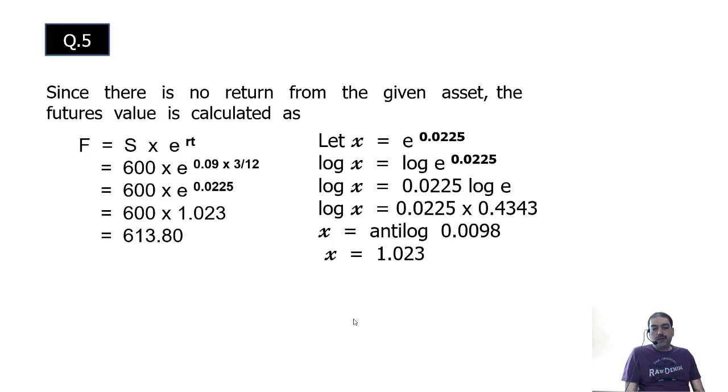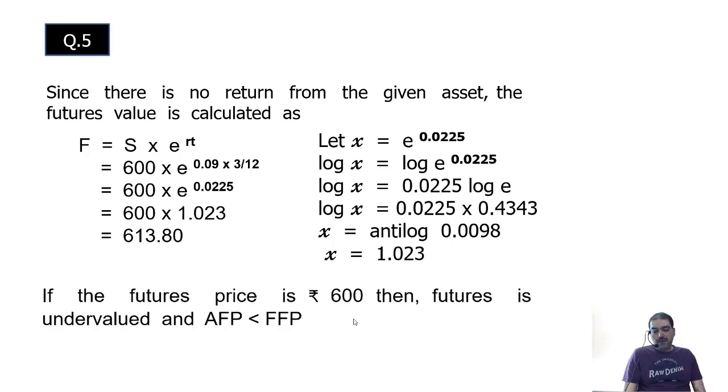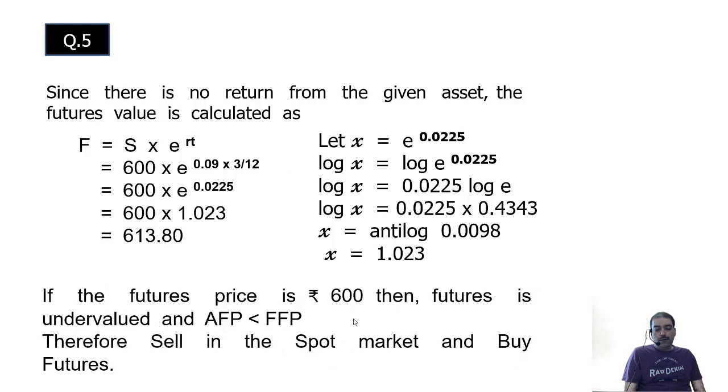So the value is 600, then what do we do? If the value is 600, then futures is undervalued. Then AFP is less than FFP. Undervalued means buy the futures. So buy the futures, sell in the spot market.